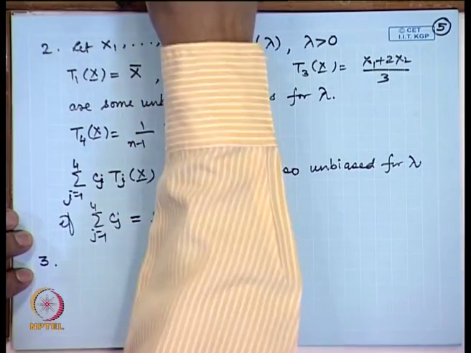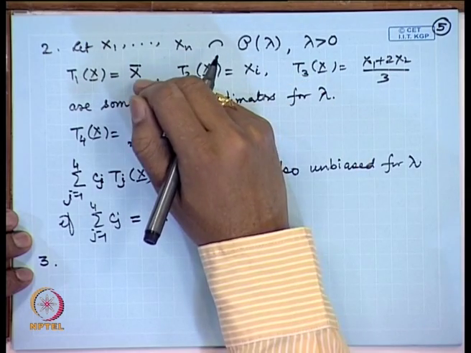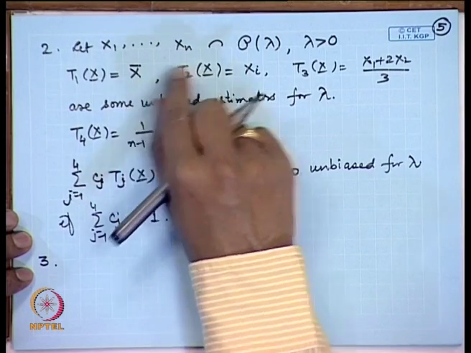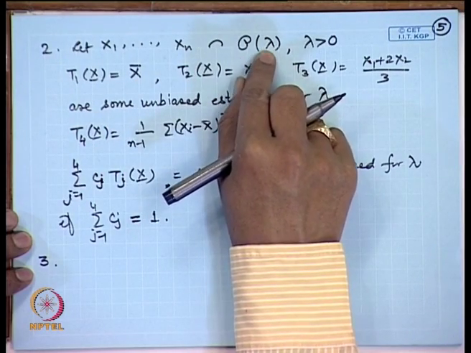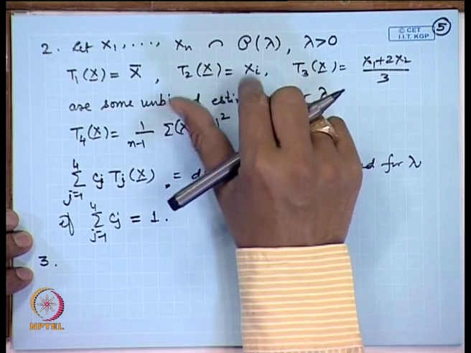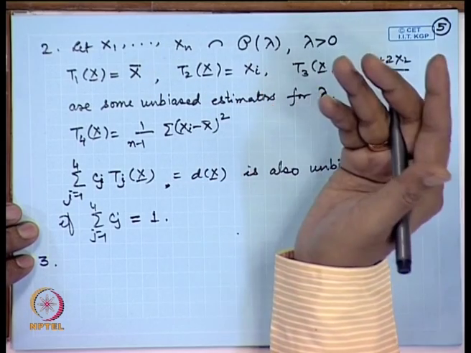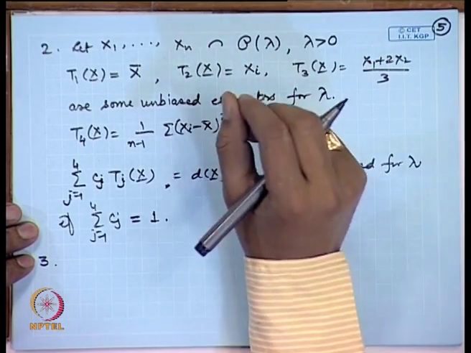Now, if we notice the first two examples, it is very clear that the sample mean will be an unbiased estimator for the population mean. As in the previous case, we have seen here lambda is the mean of this Poisson distribution, and the sample mean x bar is unbiased for this. So, is it true in general? The answer is yes. If the first moment exists, then always the sample mean will be an unbiased estimator for the population mean.